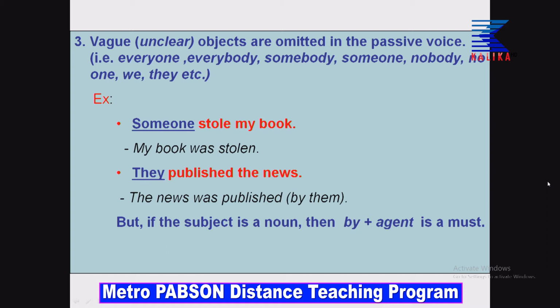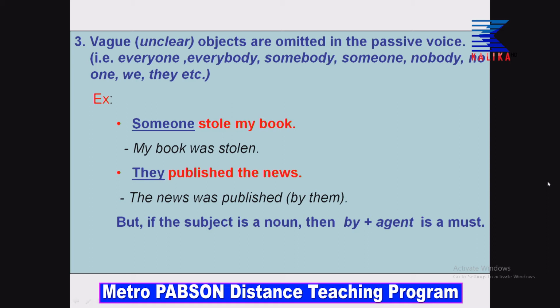So, an example has been given to make it more clear for you. Everyone have a look. I hope that you are looking at the slides as well as listening to me simultaneously. So, look at the first sentence. Someone stole my book. What have I underlined in this sentence? Someone. It is a vague object. Here this subject is vague, it is unclear. It could be anyone, it could be me, you, anyone. So, here you have to omit this. So, how would you make it passive? My book was stolen. You do not have to write by someone.